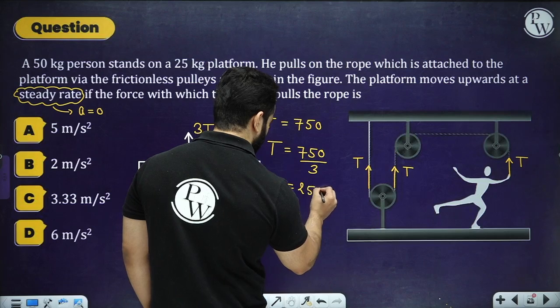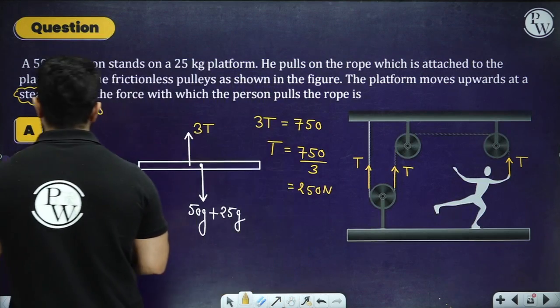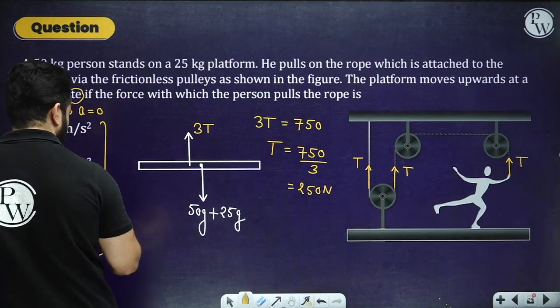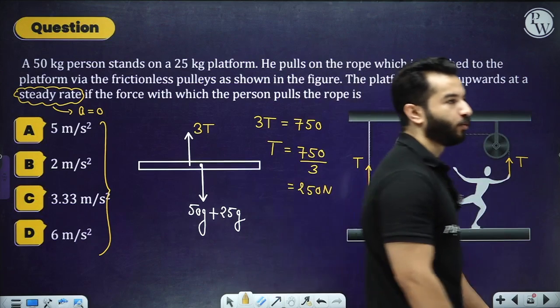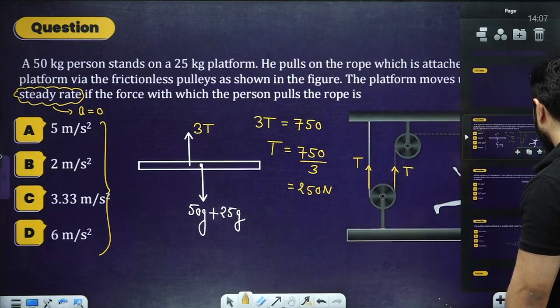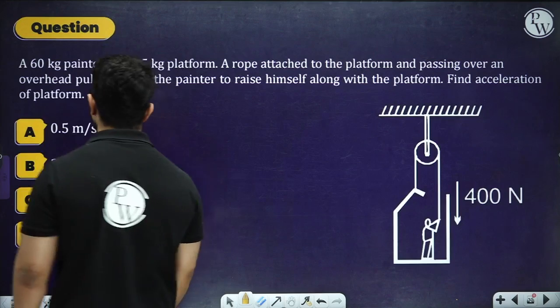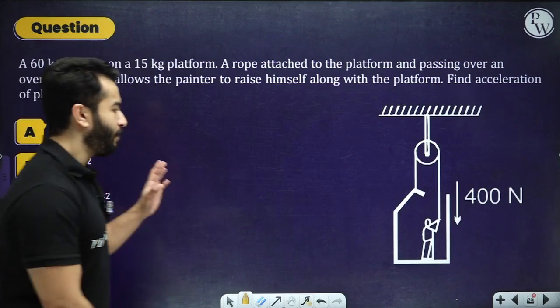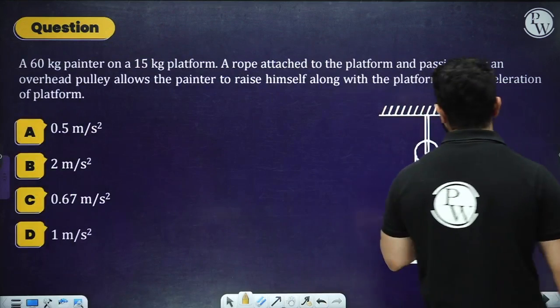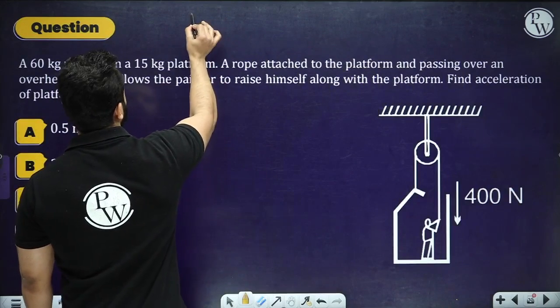I think there is a problem with the options. These options are not correct for these things, right? So the correct answer is 250 Newton. We have done no mistake, right? Hopefully everything is clear till now. One or two questions in homework. Solve this one in homework. Similar type of a problem. A 60 kg painter is doing a similar kind of a thing, right? So slide number 30. Do it in homework.